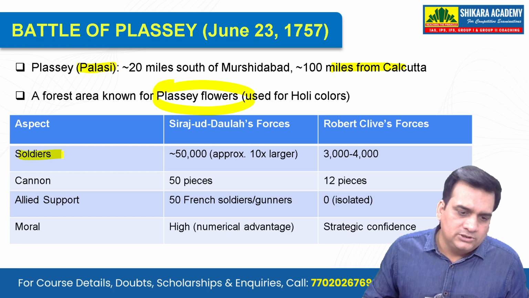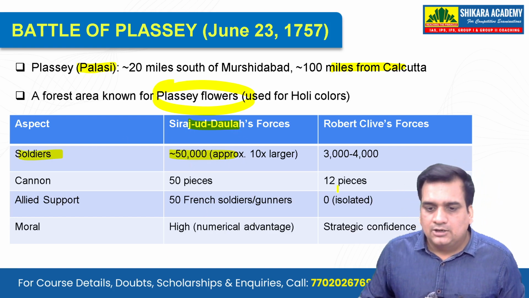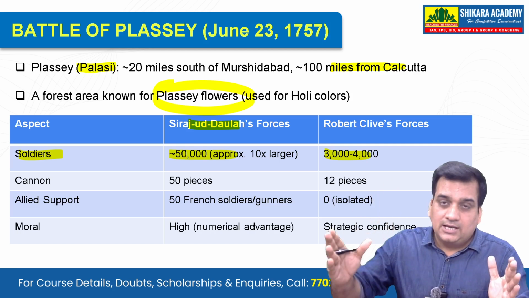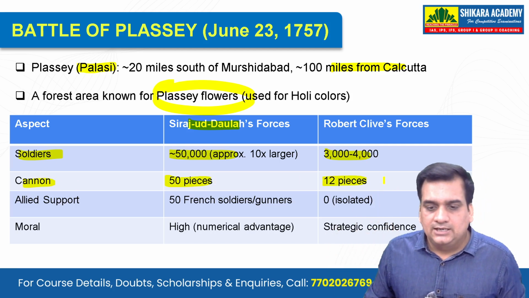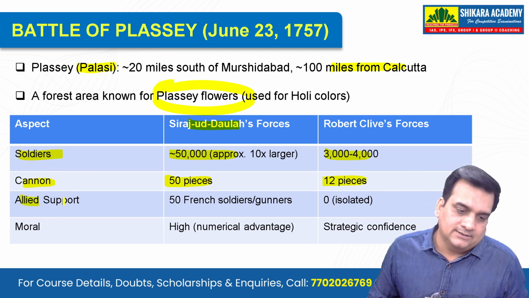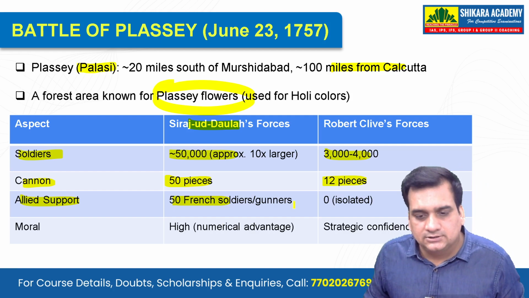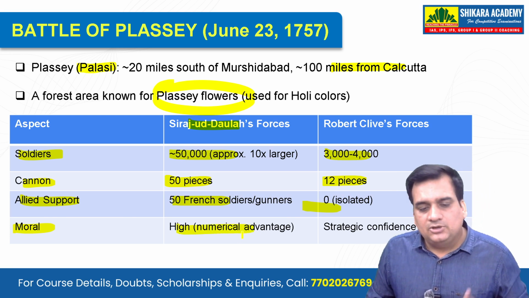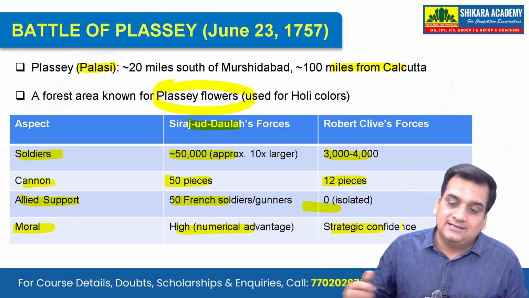Now the soldiers, if you see, Siraj had approximately 50,000, Robert Clive 3 to 4,000. See the difference, 50,000 against 3 to 4,000. The cannon, if you see, Siraj had 50, Robert Clive had 12 pieces. Allied support, there were 50 French soldiers and the gunners. Robert Clive had none, and the morale, it was high because Siraj had numerical advantage. Robert, he had strategic confidence.